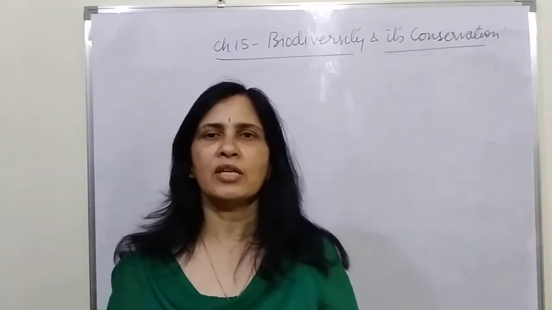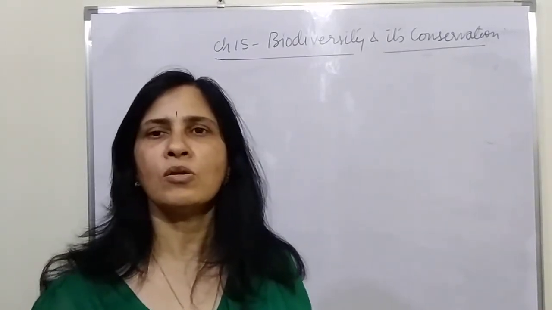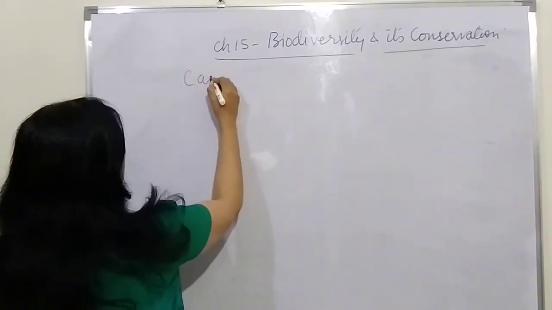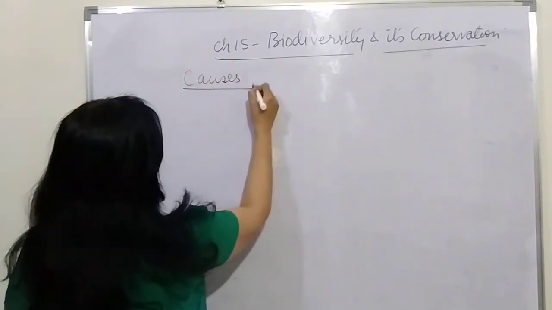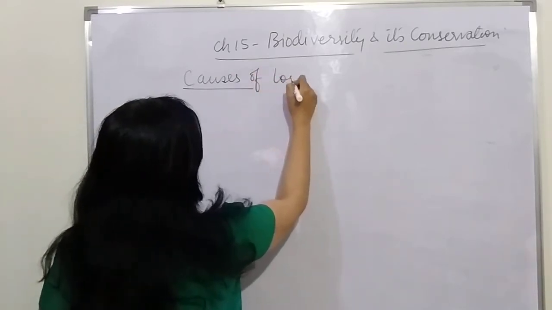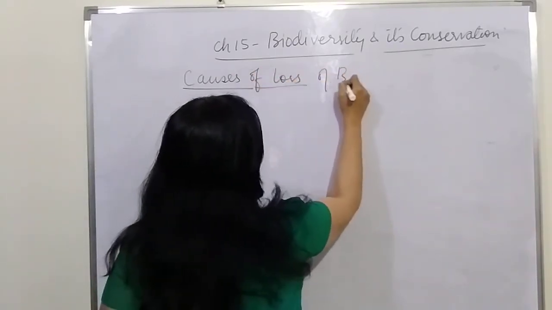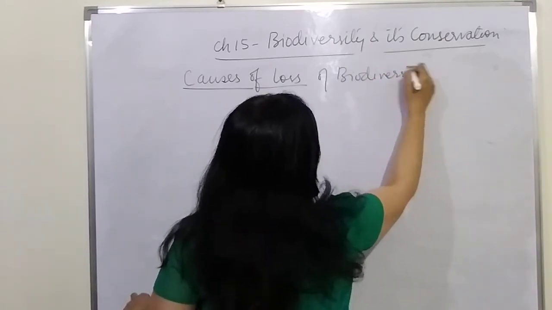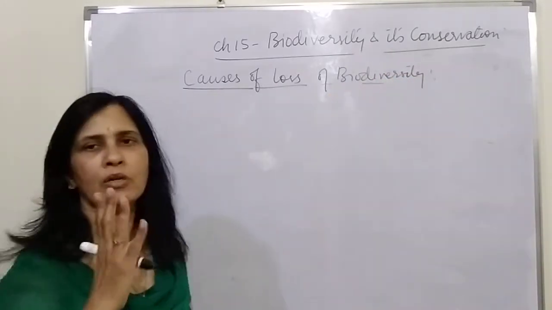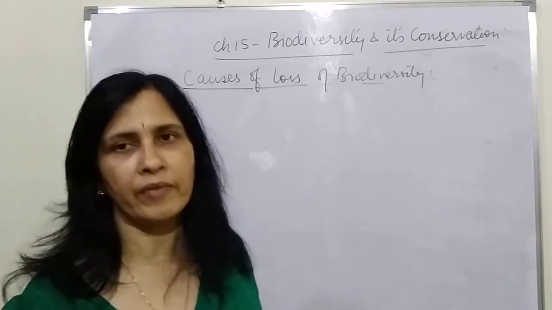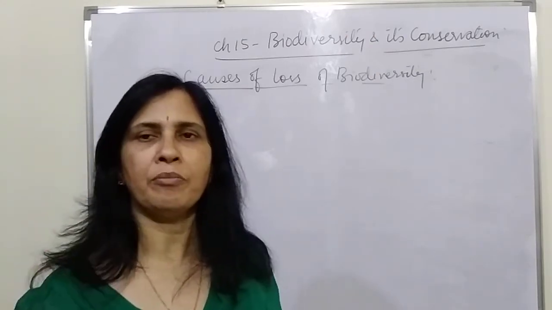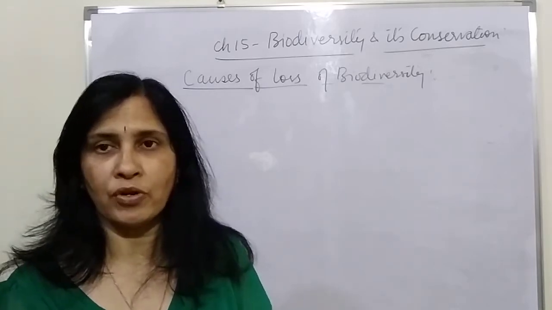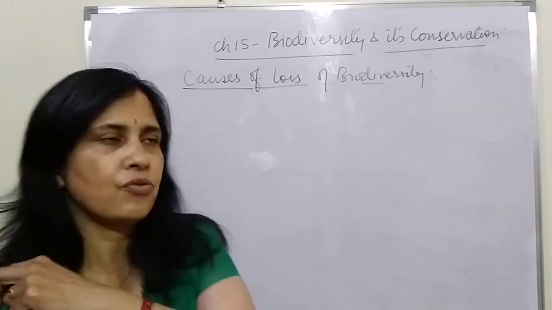Okay, children, move on to the next topic. What are the causes of biodiversity loss? So let us study the causes of loss of biodiversity. Now there are basically four reasons, and we call them four different ways by which the biodiversity is destroyed or it can be destroyed.